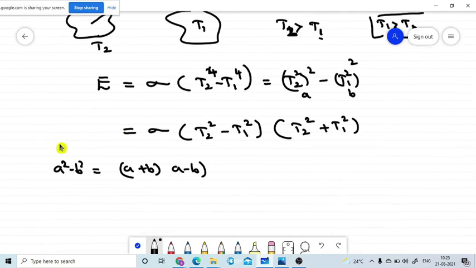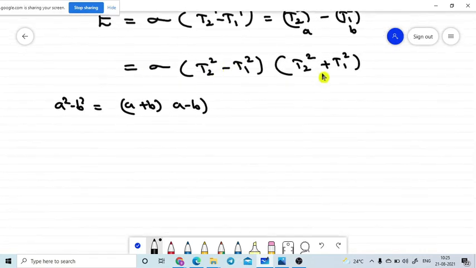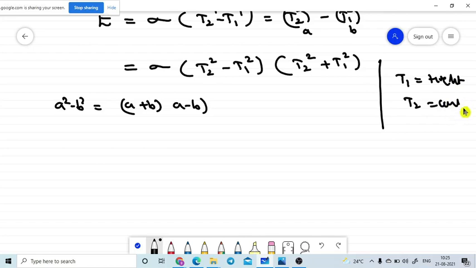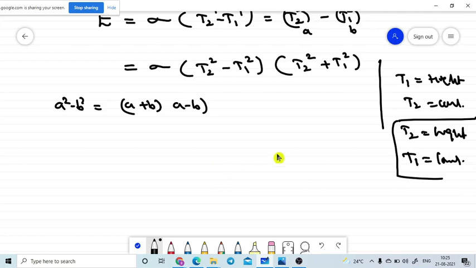In the previous concept I took T1 as the highest temperature of the body and T2 as the lowest, but now I am assuming T2 is the highest temperature of the body and T1 is the lowest. That is the only change. I am following the textbook only.